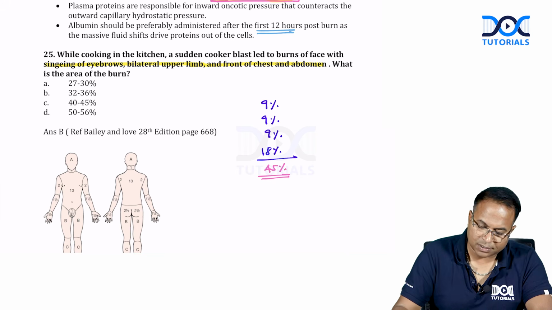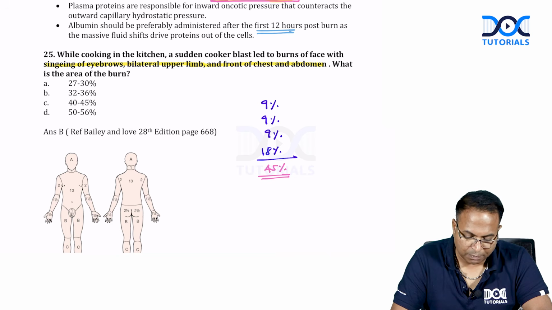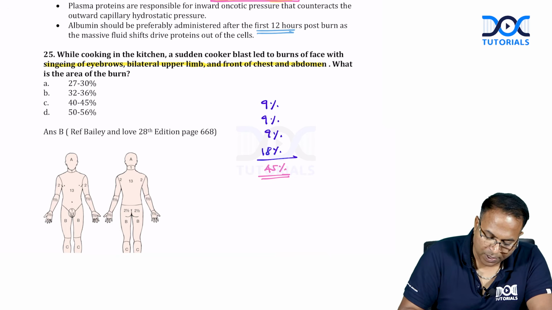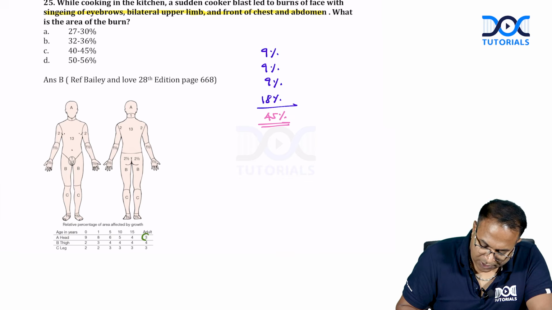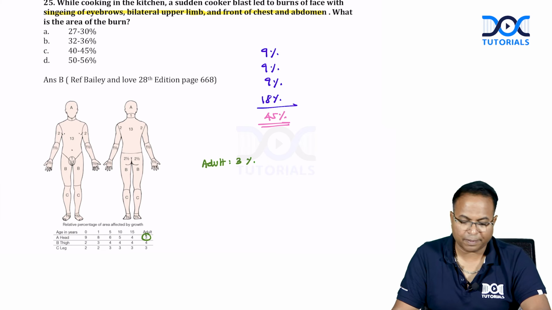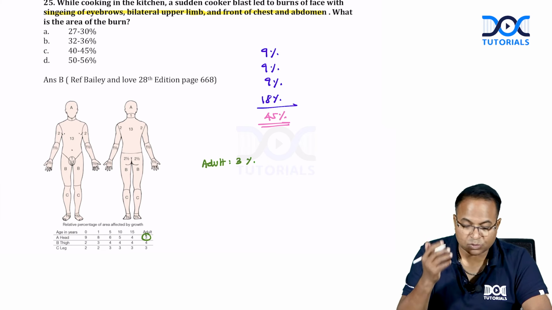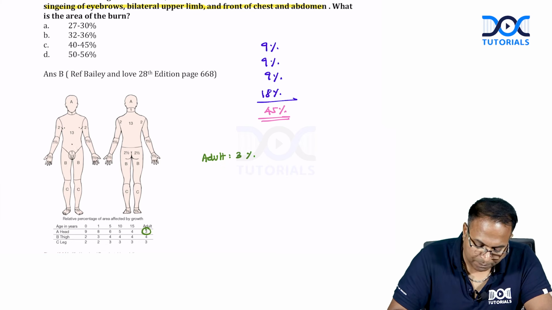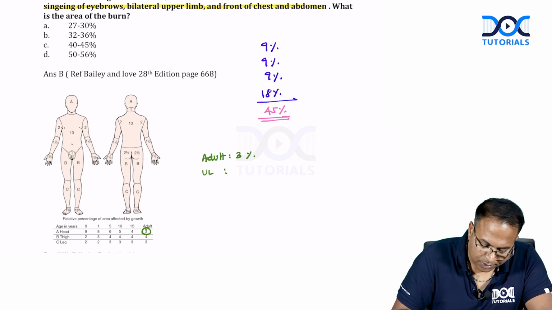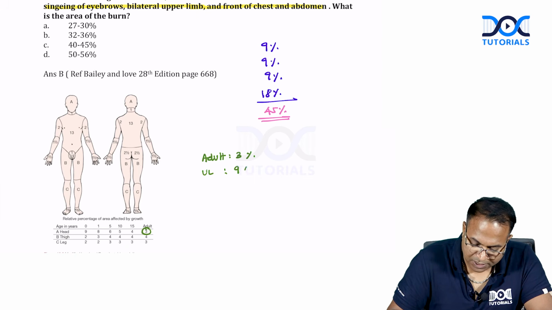But this question is asking from the Lund and Browder chart. Let me go with the Lund and Browder chart now. Face in an adult is only 3%. See, adult with the face burns is only 3% according to this chart. Upper limb is the same, around 9%. Both upper limbs is 9 plus 9.